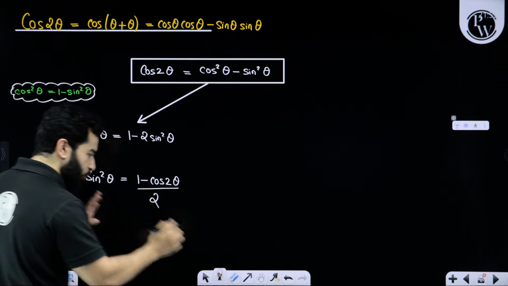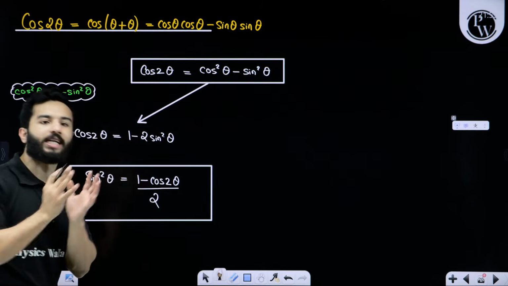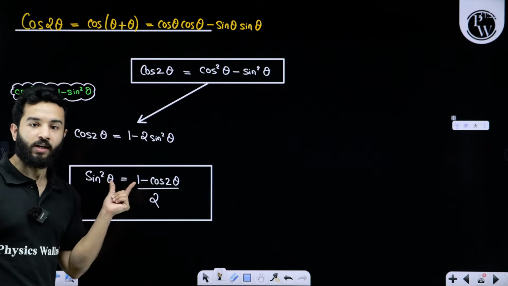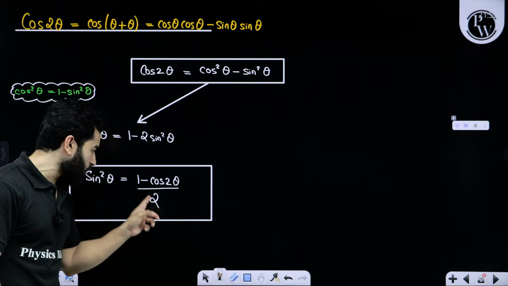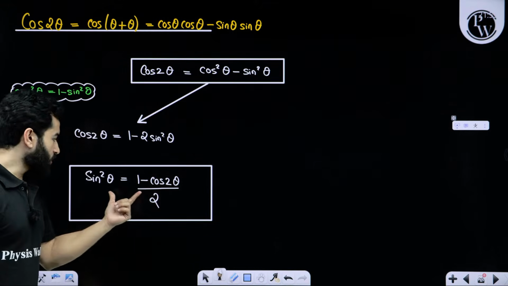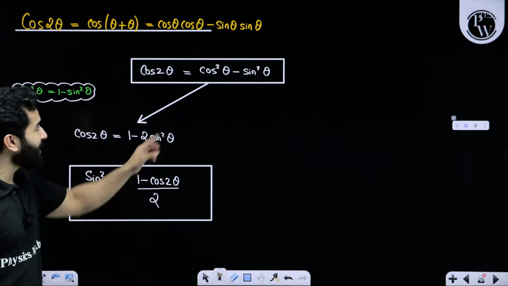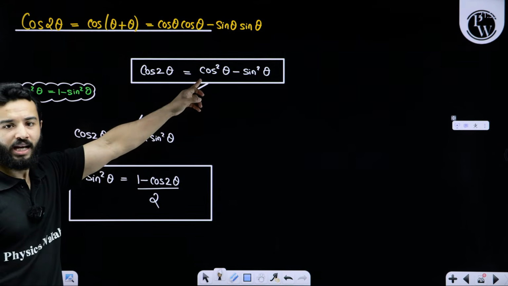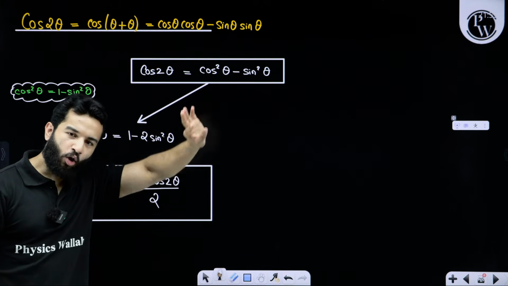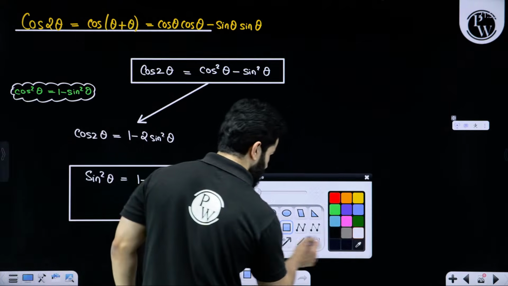We are going to use this in integration because we don't have any product rule in integration. So we cannot find the integration of sine square theta, but we can find the integration of 1 upon 2, and we can also find the integration of cos 2 theta. So this is very important. If you can't remember everything, then please remember this formula. Every time you want to convert 2 theta into cos square theta or sine square theta, you can use this.